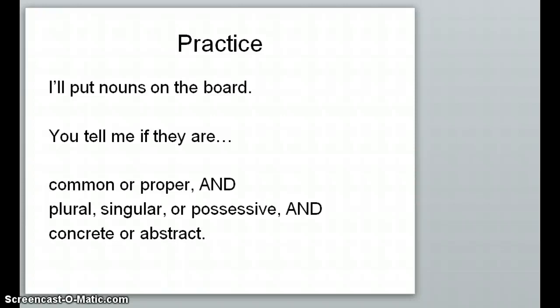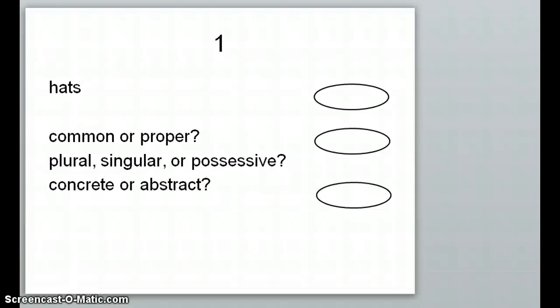Okay, hopefully you have had a chance to try the practice on your own. This will obviously work better if you tried it on your own. That way you know whether you are understanding it or not before listening to me go over the answers. So let's go over number one first, hats.